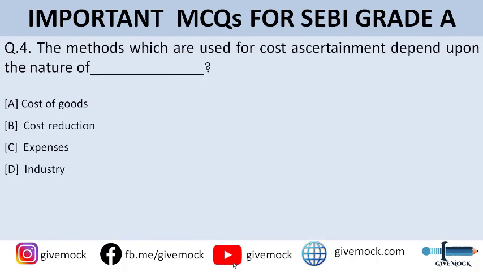The methods which are used for cost ascertainment depend upon the nature of dash. You can go through the options. Option A is cost of goods. Option B is cost reduction. Option C is expenses. And option D is industry. So guys, the correct answer to this question is option D, that is industry. Moving on to the question number five.